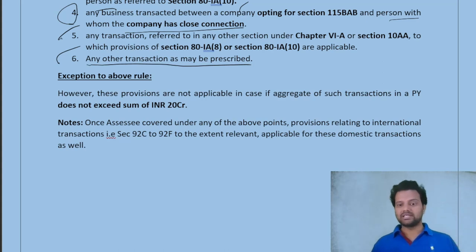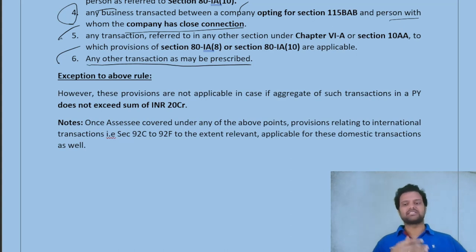What if the transaction value is exactly 20 crores? Even if it is exactly 20 crores, these provisions are not applicable, because the point says it doesn't exceed 20 crores. Even a single rupee above, these provisions are applicable. At exactly 20 crores, these provisions are not applicable. Below 20 crores, these provisions are not applicable. Okay, that's all about the specified domestic transactions.